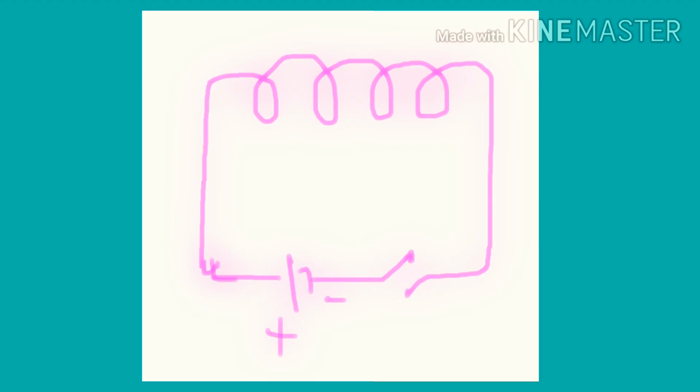This time, he exchanged the magnet with an electromagnet like this, which has a key and a battery or a cell to supply the electricity in this electromagnet, which is in the form of a solenoid. Now students, when the key is closed, the circuit gets completed, current starts to flow in this, and hence what will be generated along this solenoid? Yes, absolutely right, magnetic field. So now this is an electromagnet.